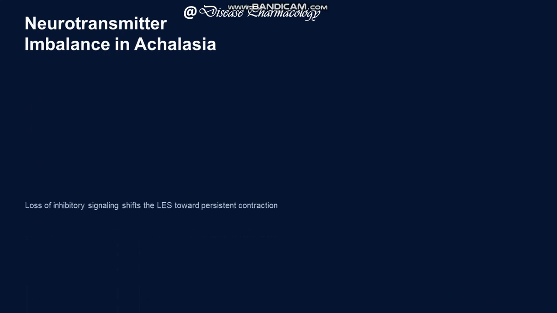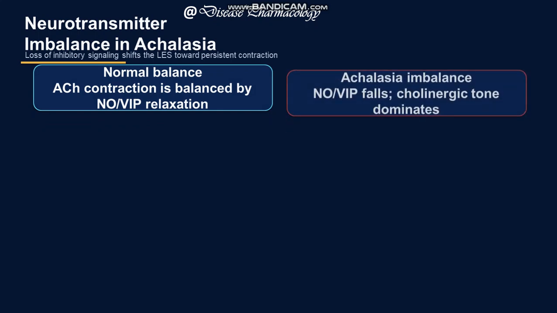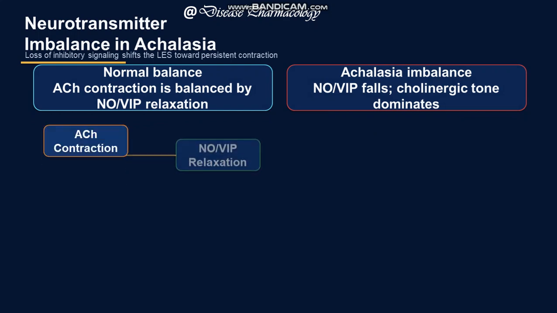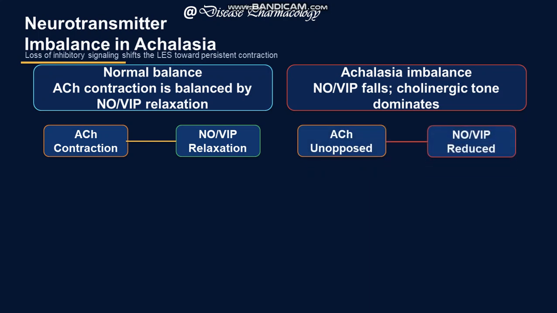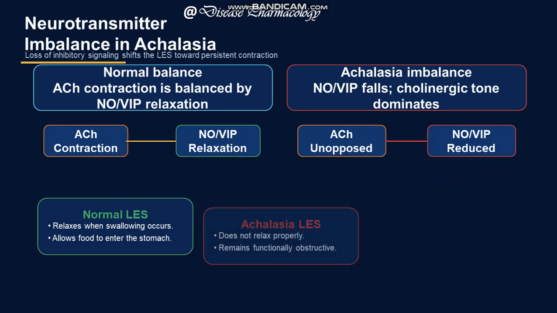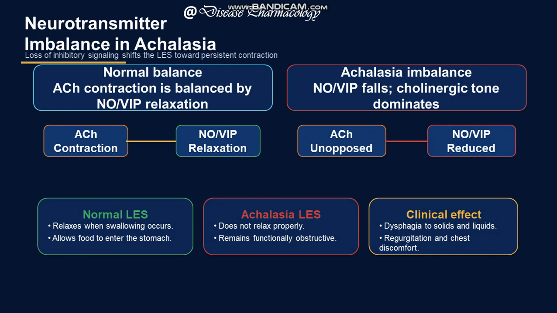Neurotransmitter imbalance in achalasia: normal balance, ACh contraction is balanced by NO and VIP relaxation. In achalasia, there is an imbalance: NO and VIP fall, and cholinergic tone dominates. That is the normal mechanism. That is when the disease happens in patients. That shows the normal LES. In achalasia, the LES does not relax properly and remains functionally obstructive. Clinical effect: dysphagia to solids and liquids, regurgitation, and chest discomfort.